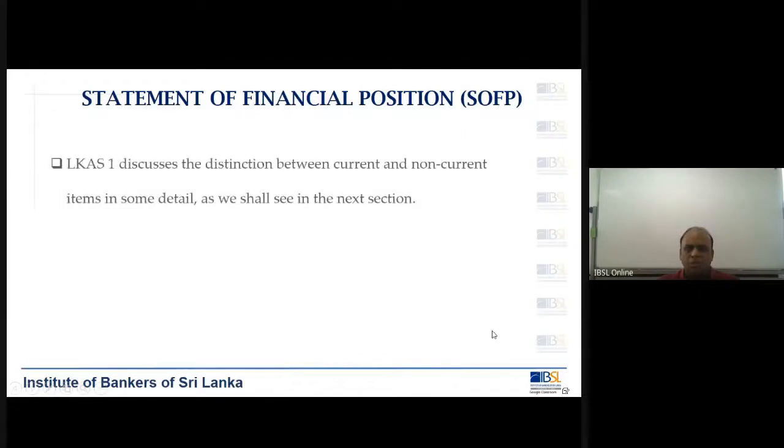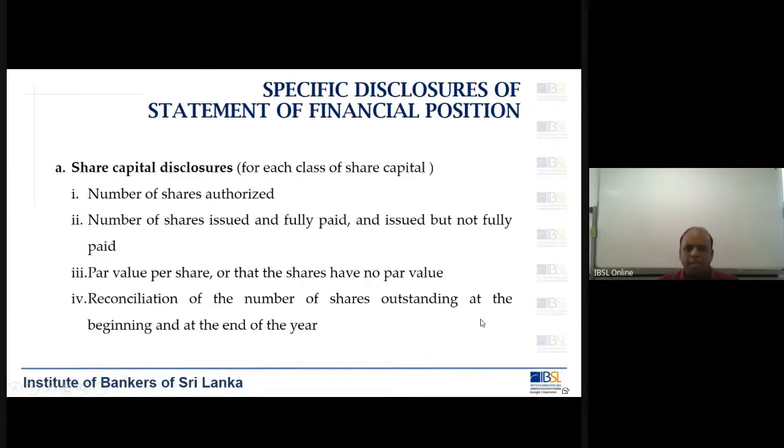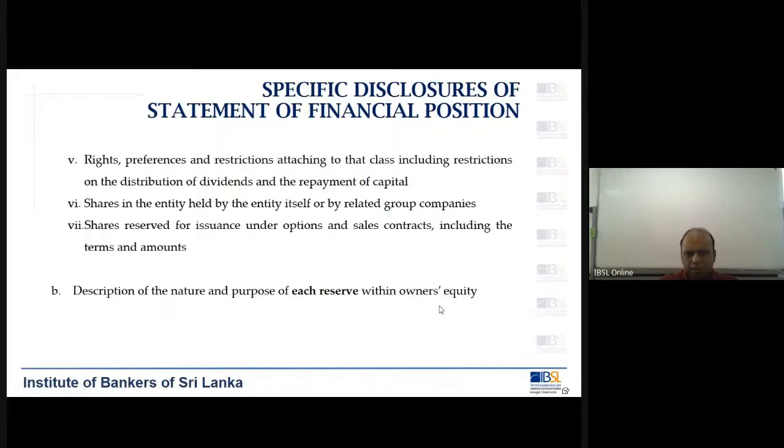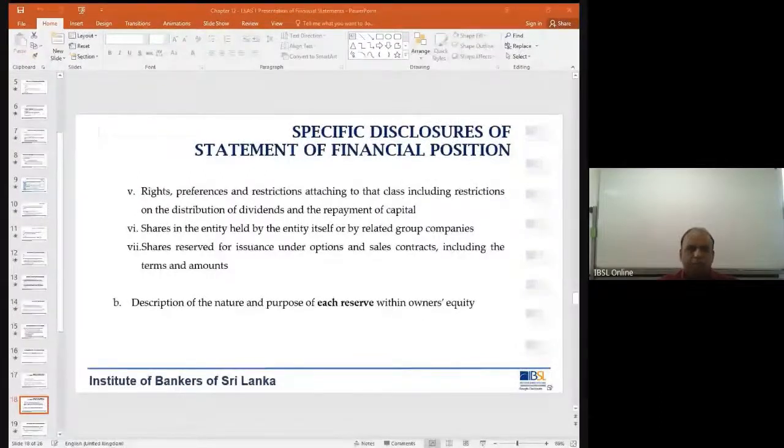Then we come to the statement of financial position. So again, it is the same thing. And there are some disclosures. I'm not going into detail on these things because this comes in as a separate note in the financial statement. But let's look at how this statement of financial position looks like.